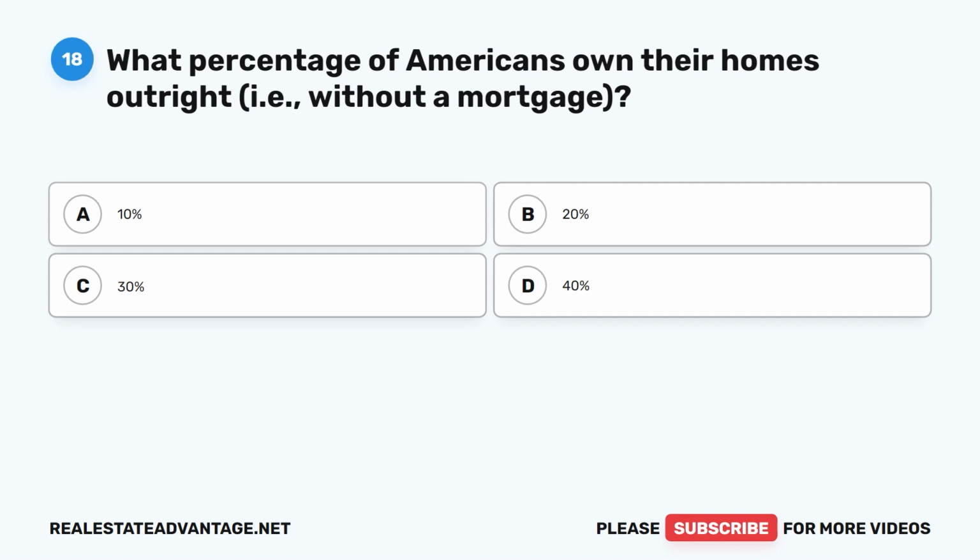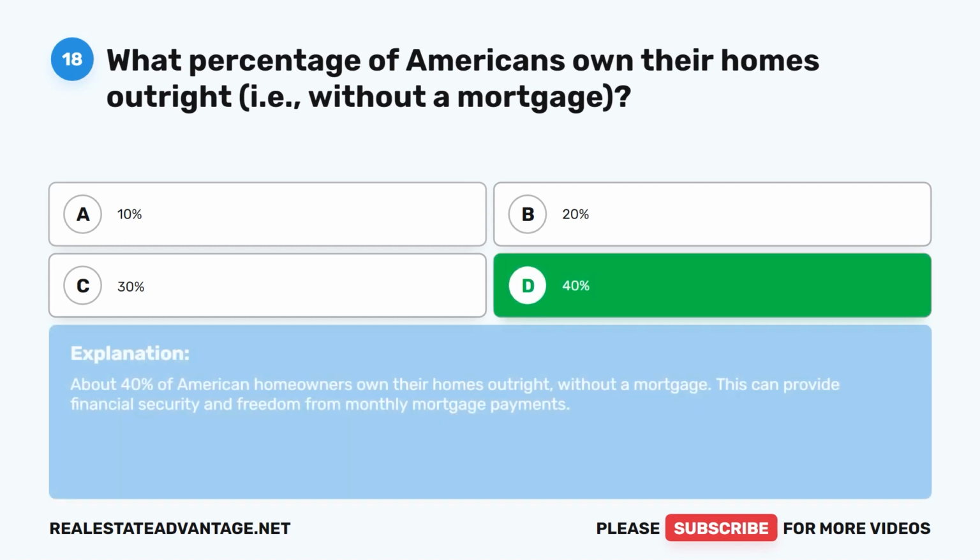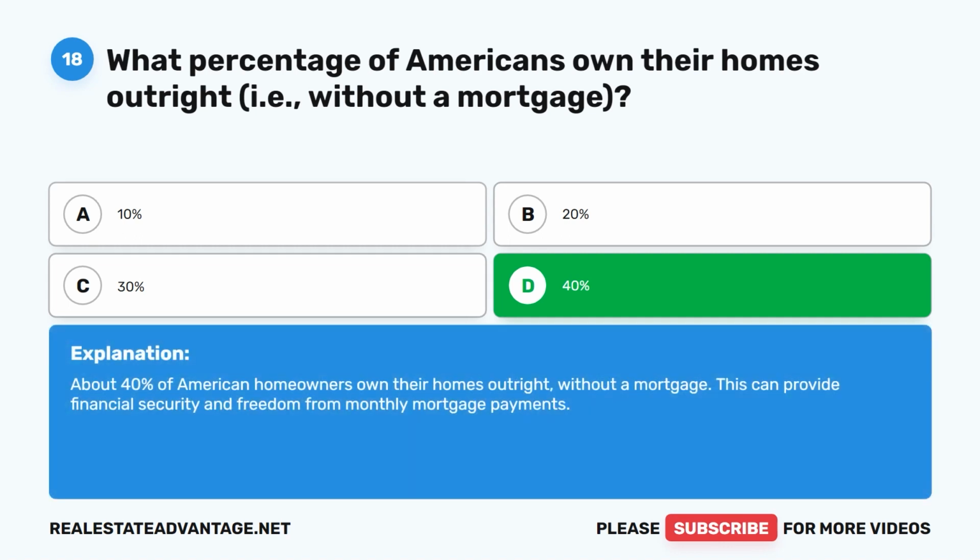Question 18. What percentage of Americans own their homes outright, that is, without a mortgage? A. 10%, B. 20%, C. 30%, D. 40%. The correct answer is D. 40%. About 40% of American homeowners own their homes outright, without a mortgage. This can provide financial security and freedom from monthly mortgage payments.